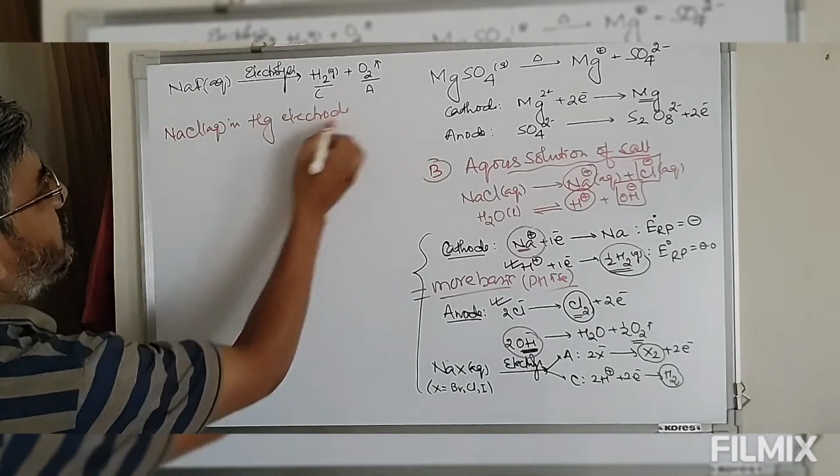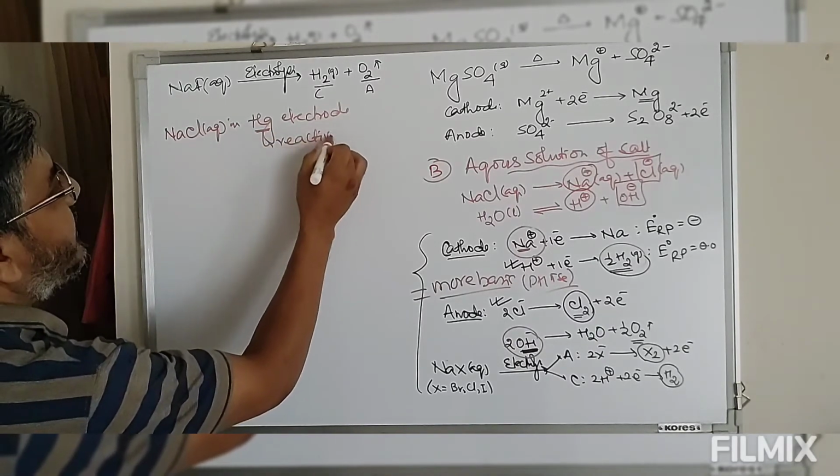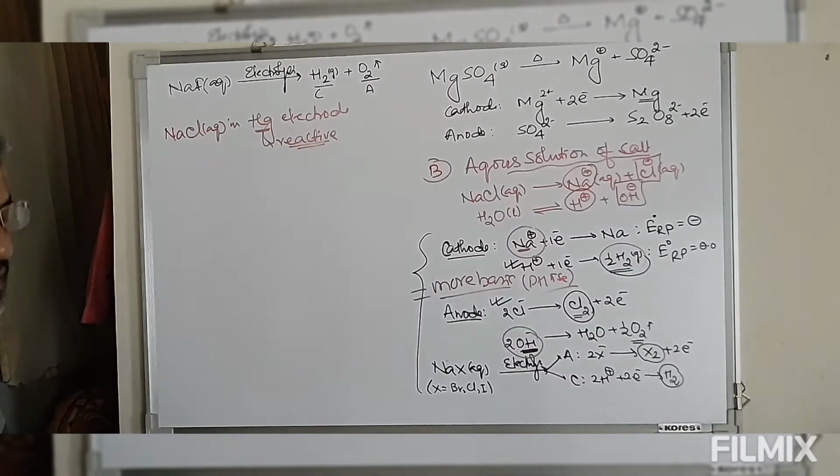So mercury electrode, look at this, mercury is a reactive electrode which can take part in the electrode reaction.